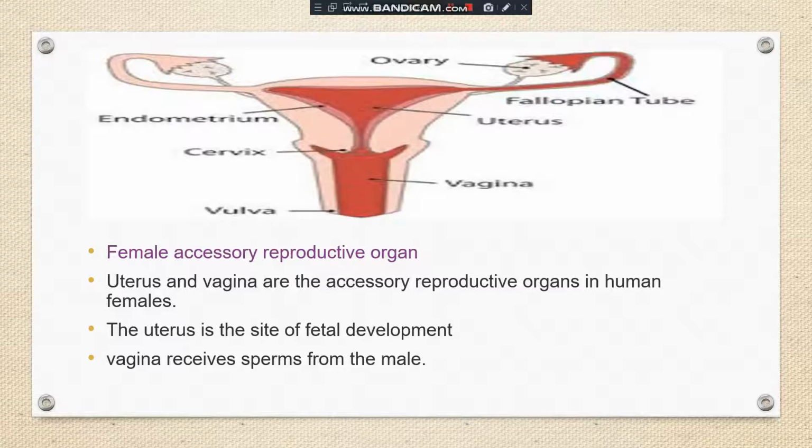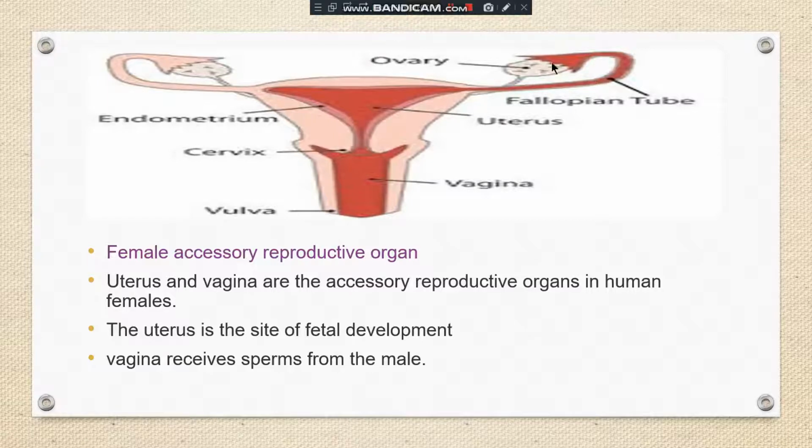While in the ovary, the eggs are present when a baby girl is born. From the time of birth, the eggs are present in the ovaries, but they are in miniature form. They are not developed.